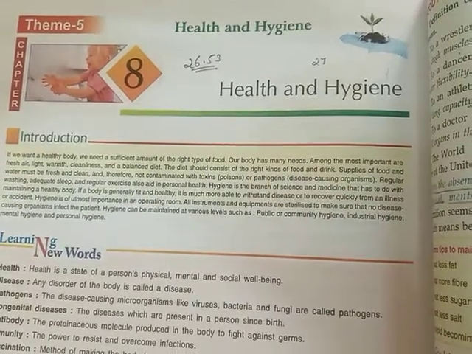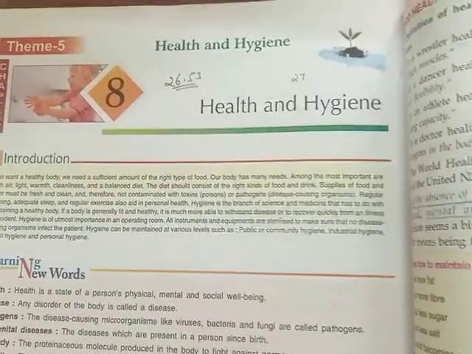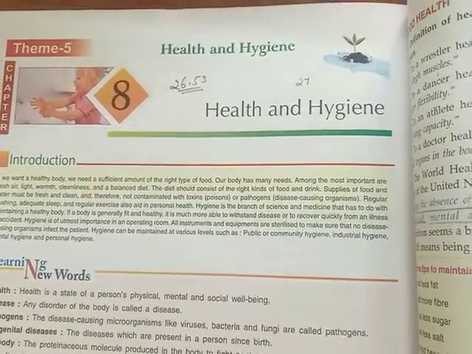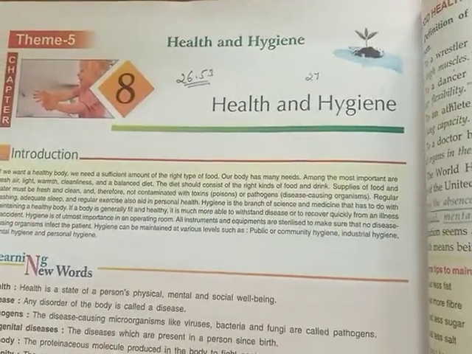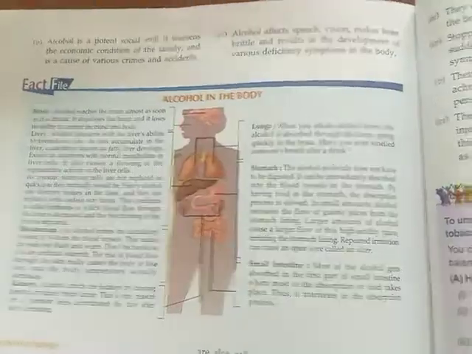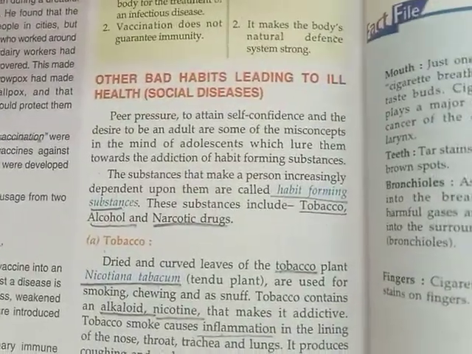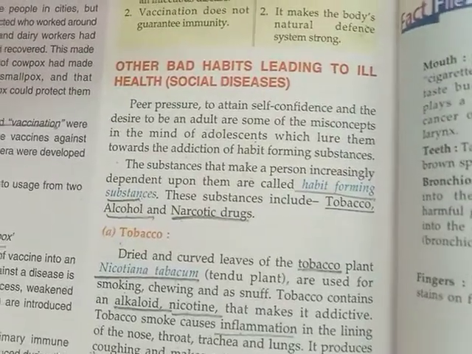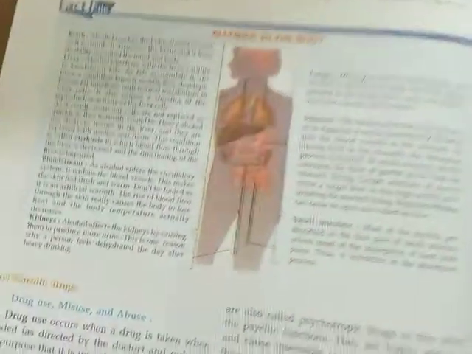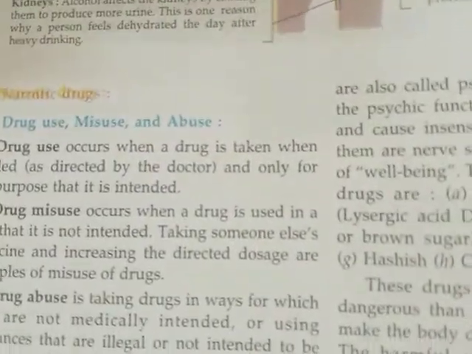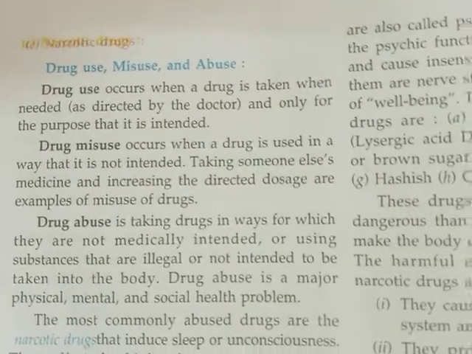We are studying about health and hygiene, and today is the last part of health and hygiene, that is the G part. Now children, in the previous sessions we were studying about the bad habits which lead to ill health, and we have studied about tobacco and alcohol. Today we will study about the narcotic drugs which lead to bad health or ill health.